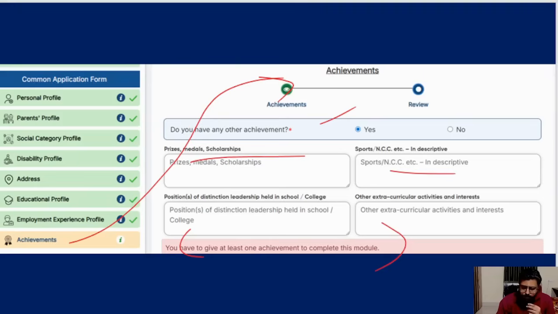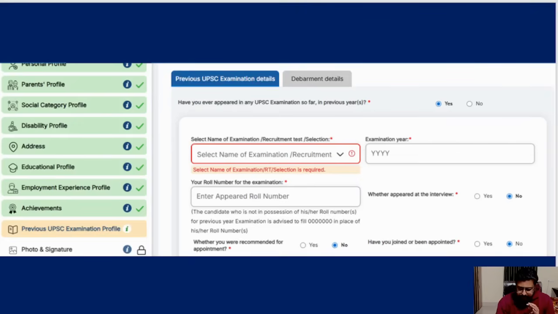Completely fill it. Your sports, NCC, or your school, college, what you achieved and all, extracurricular activities, sports, anything. Okay, any achievement you can write. It could be academic or cultural or anything. Okay, you can write it completely there, and after that, the achievement section will also get completed, and then whether you have previously given UPSC or not.